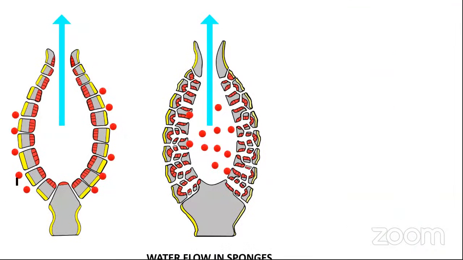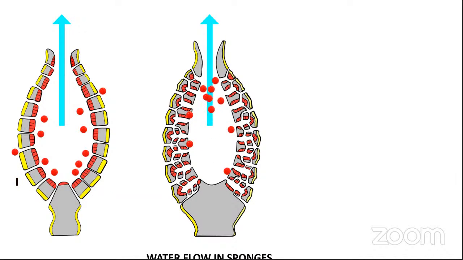This is the process of water flow in sponges. You can see the water passing through the ostia, and water gets into the spongocoel or cavity, then flows out through the osculum. Some of the materials can be trapped by choanocytes. These choanocytes phagocytose and digest this material, and amoebocytes transport different materials to different cells of the sponge.